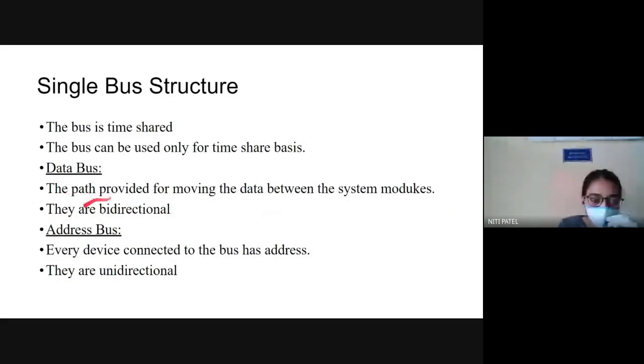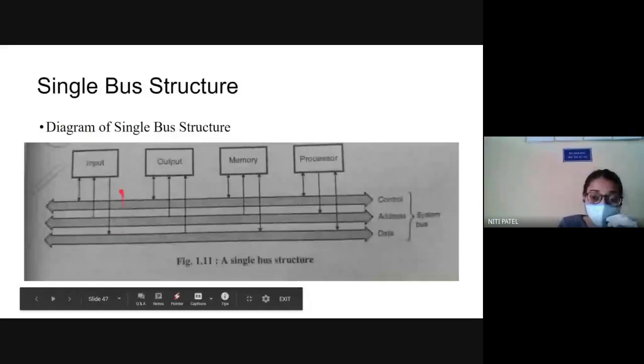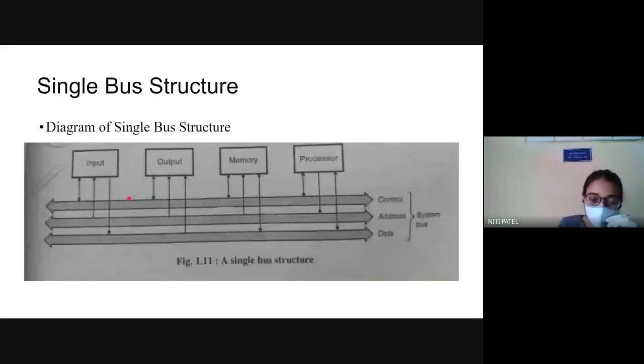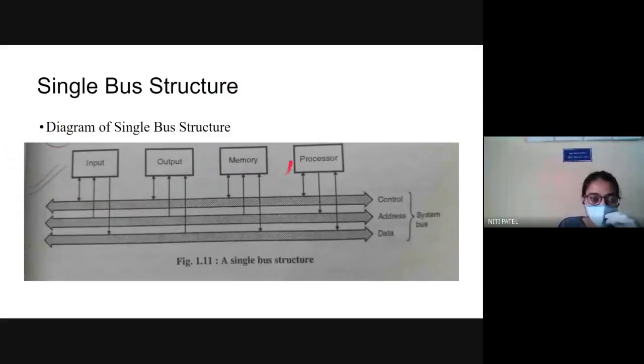The data bus is bidirectional, because it can take the data as well as give the data. But the address bus is always unidirectional. Why? Because it cannot do both at the same time. And what is the function of a control bus? It is used to control certain units. It will control the memory, the input, the output, and the processor. So all the working of these four components is controlled by your control bus.